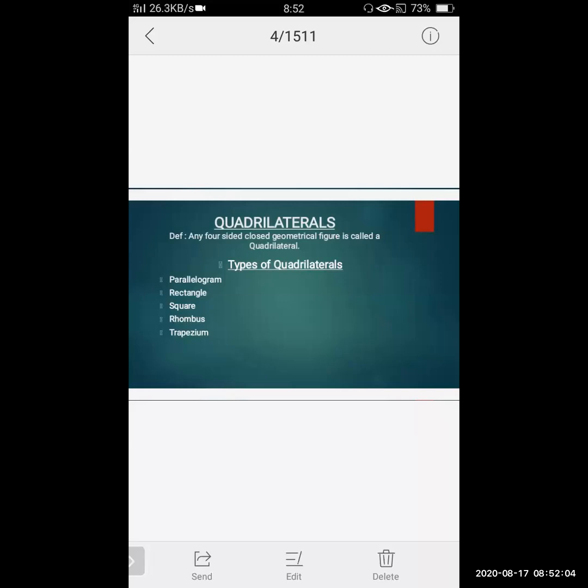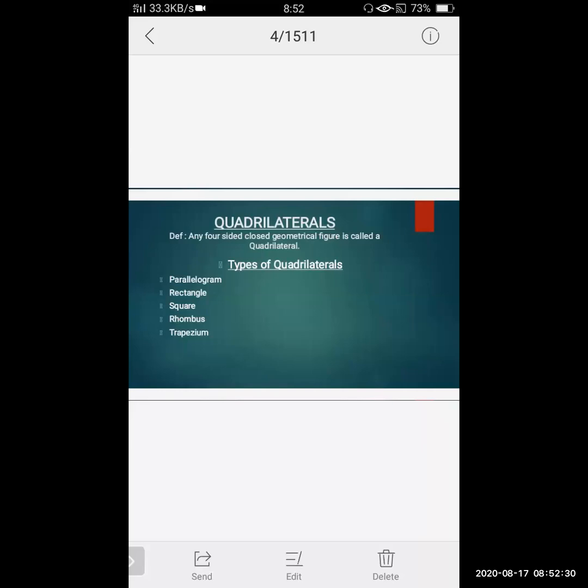You know that in triangle, tri means three, and angle, so three angles. Same here, in quadrilateral, quad means four.